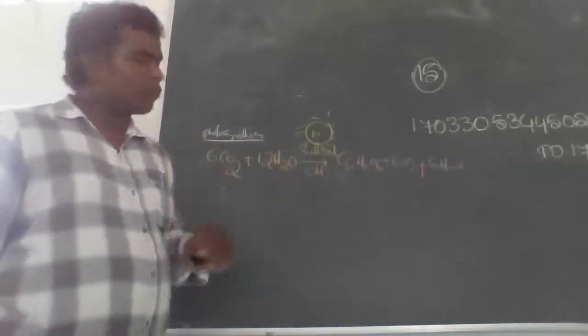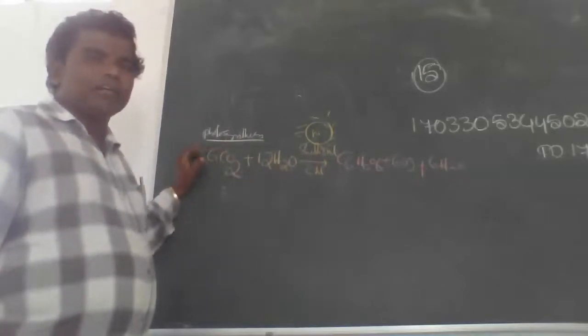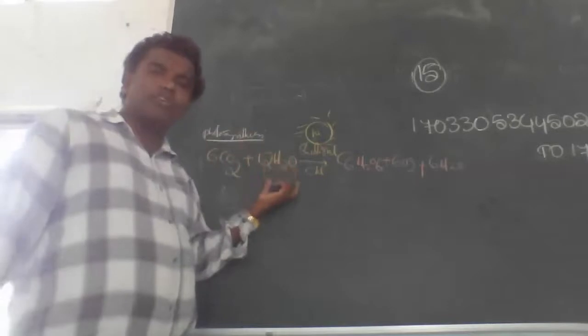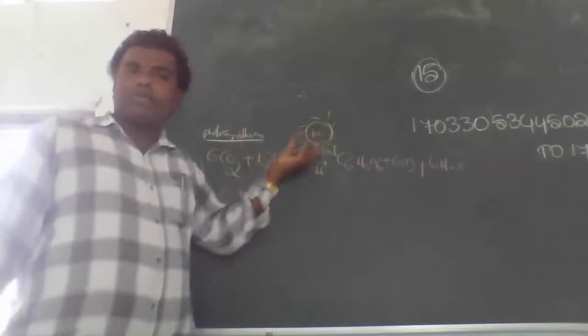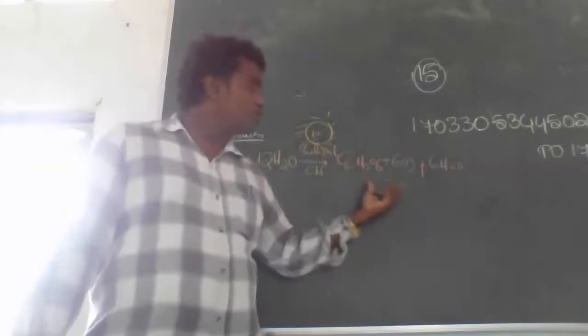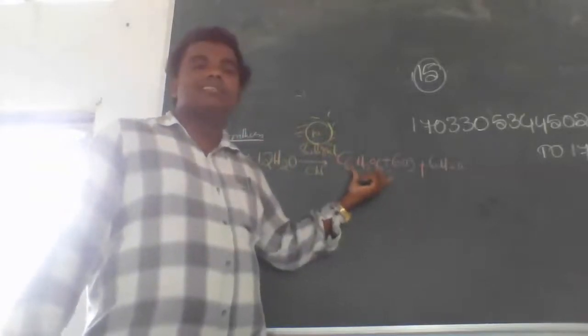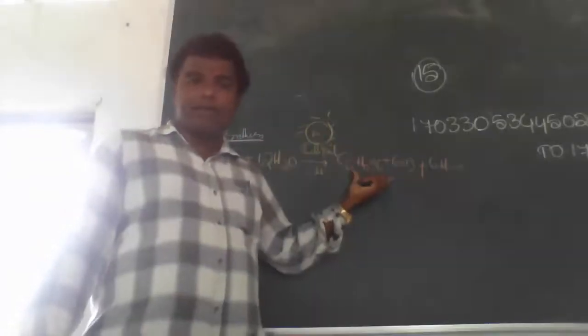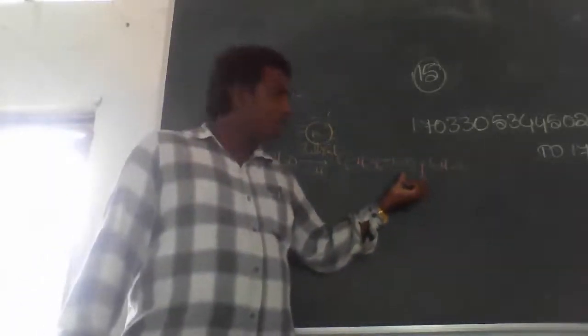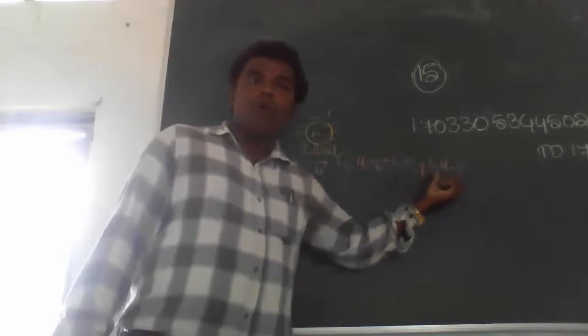Remember one thing. Here, the simple molecules of carbon dioxide and simple molecules of water, in the presence of sunlight and chlorophyll, form complex molecules, that is C6H12O6. That is a carbohydrate, that means glucose. And oxygen is produced, and water is produced.